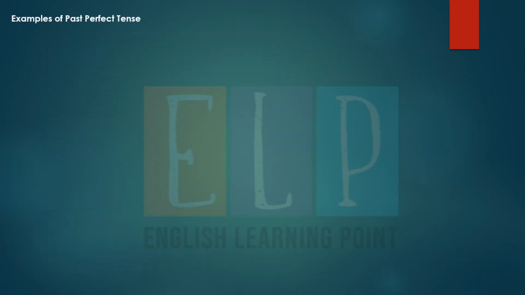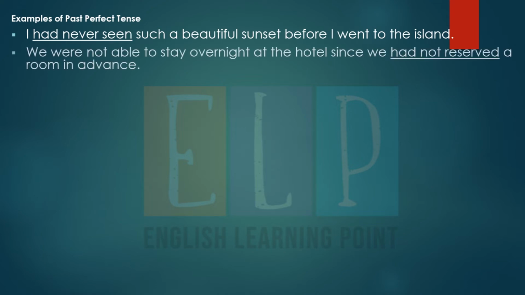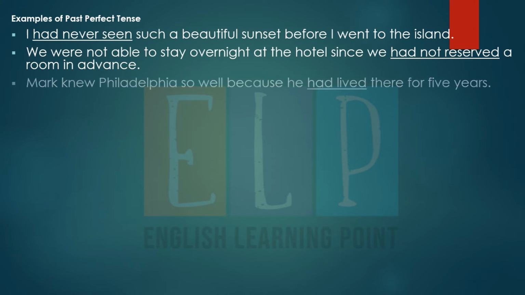Now we have some examples of past perfect tense. I had never seen such a beautiful sunset before I went to the island. So here we have had and the third form of the verb, seen. We were not able to stay overnight at the hotel since we had not reserved a room in advance. So here we have had and the third form of the verb.